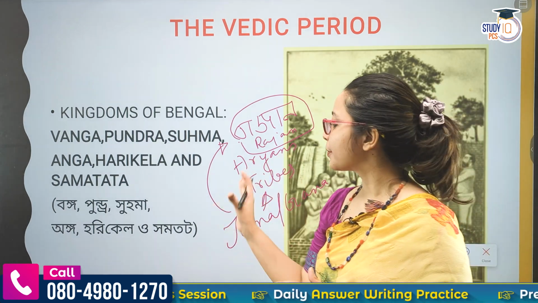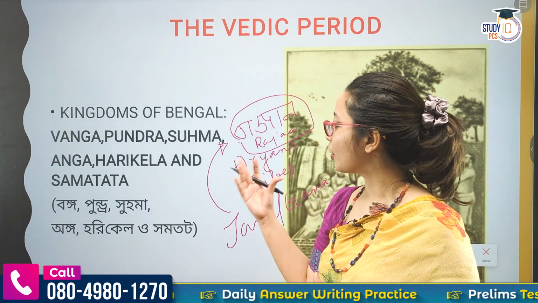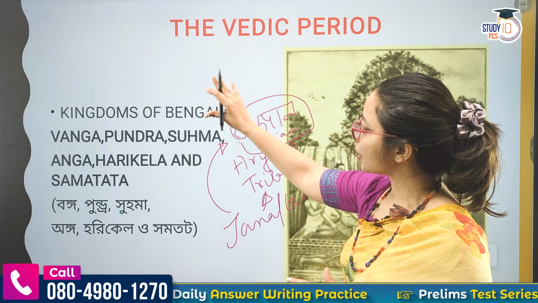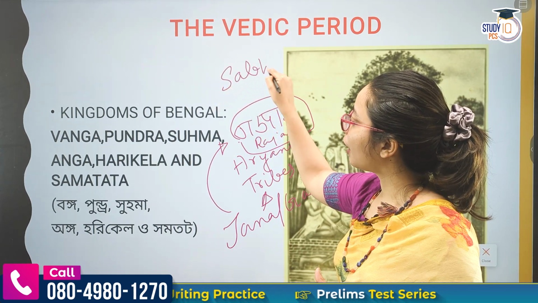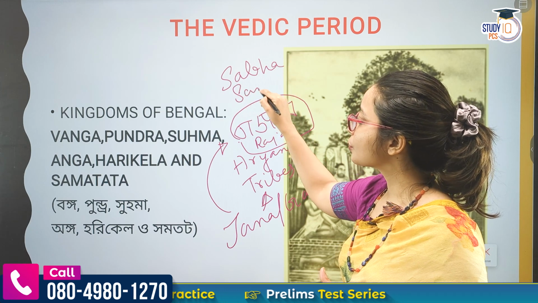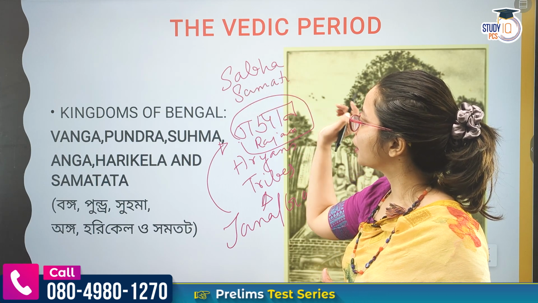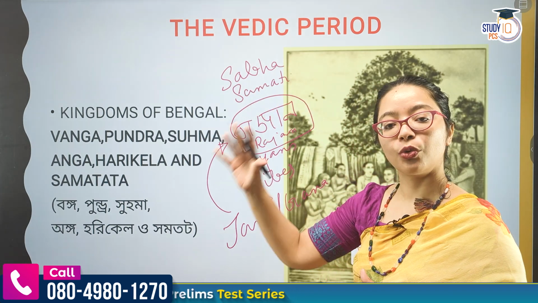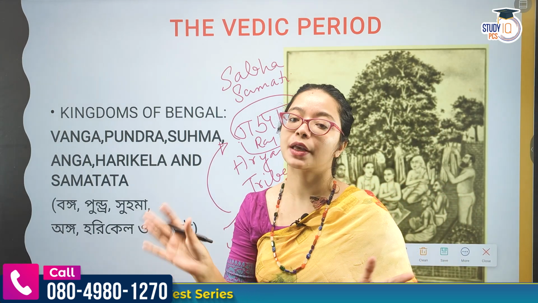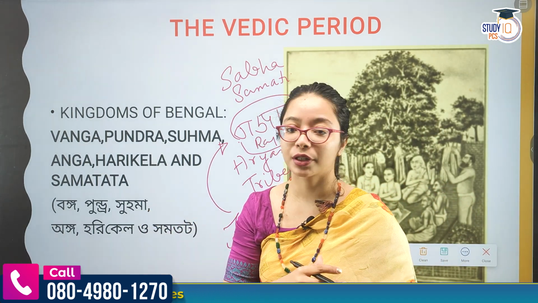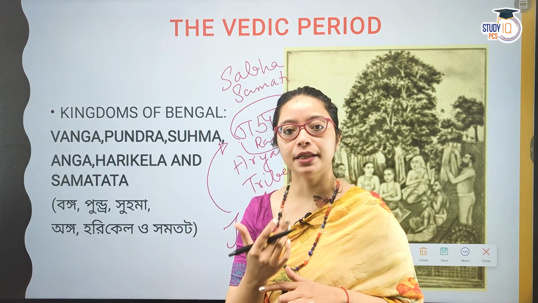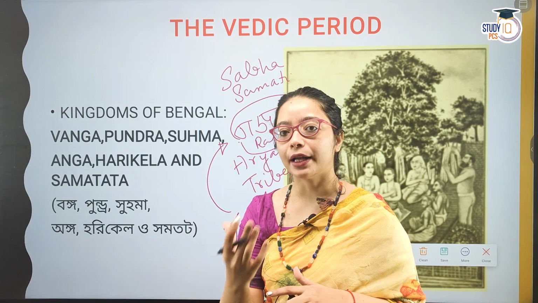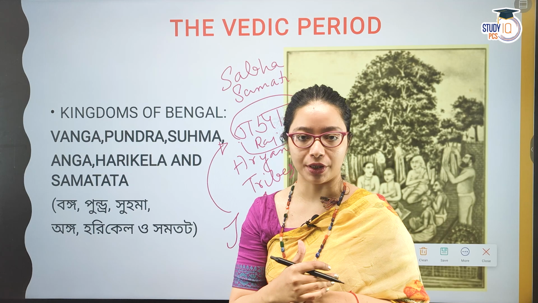These people, the Jana or Gana, had two types of committees: the Sabha and the Samiti. Sabha was the elders who would participate. Samiti was everybody, including women. So in the Vedic age we will see that women were not that subjugated.